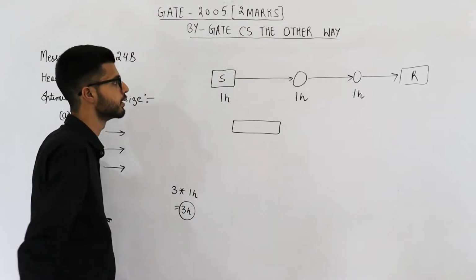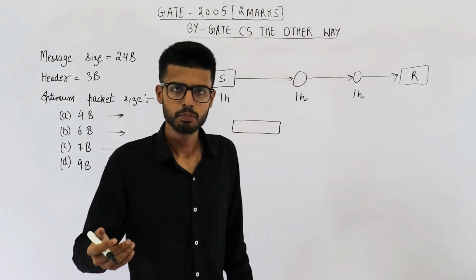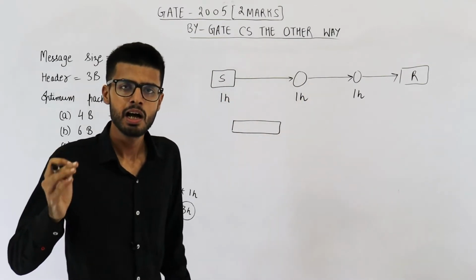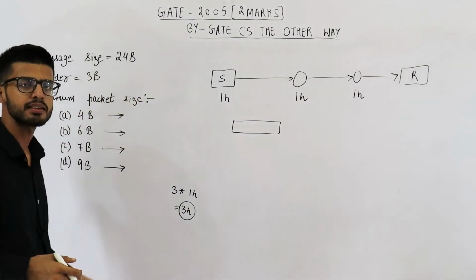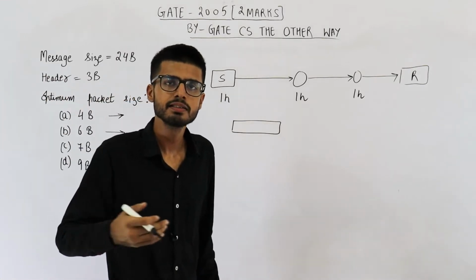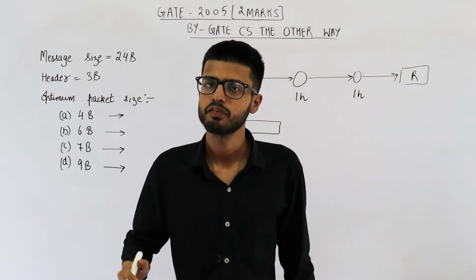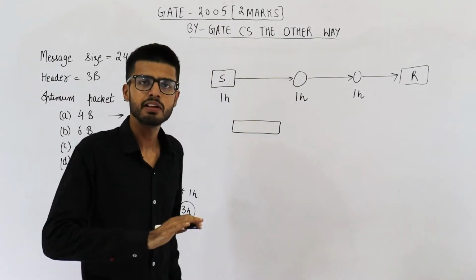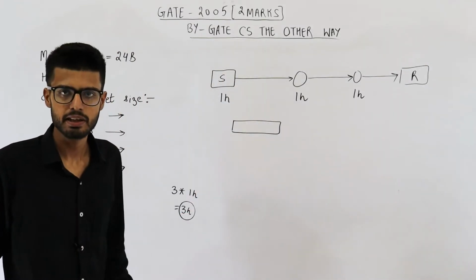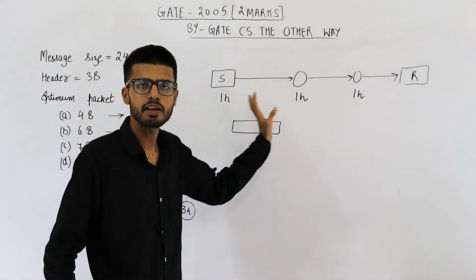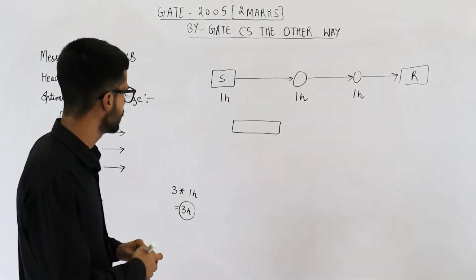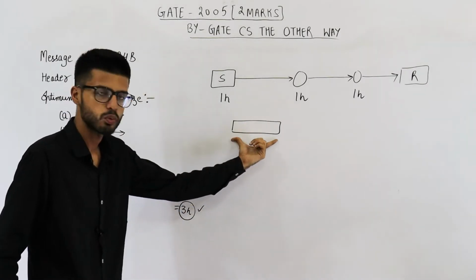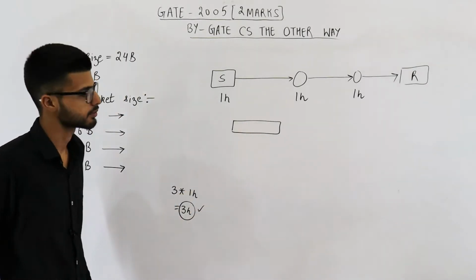Just keep this in mind. Why are we not considering the propagation time? The last bit will require some propagation time, right? I am ignoring it because here we are discussing about packet sizes. Changing packet size will not affect the propagation delay. So propagation delay will be anyway same for every packet size. So that is the reason we are ignoring the propagation time. So just keep in mind that if we send this message as 1 unit, it takes 3 hours.